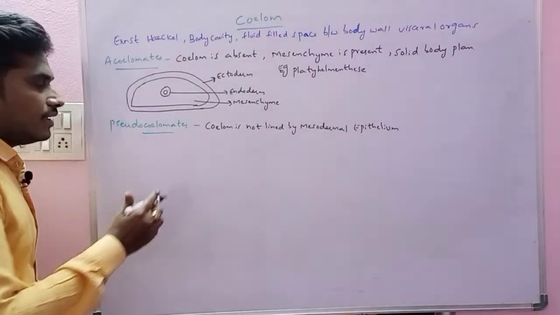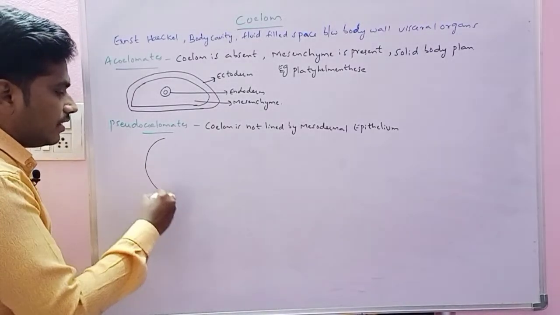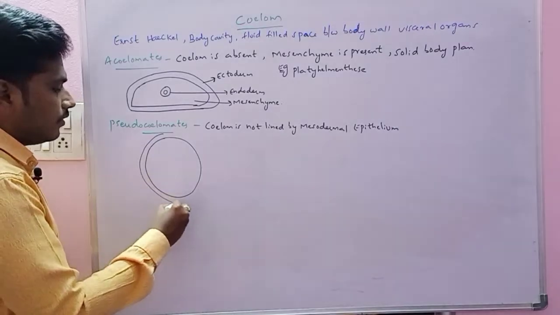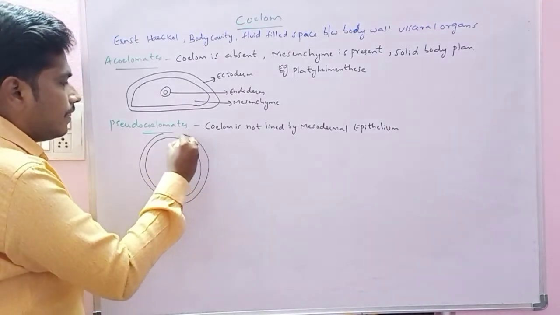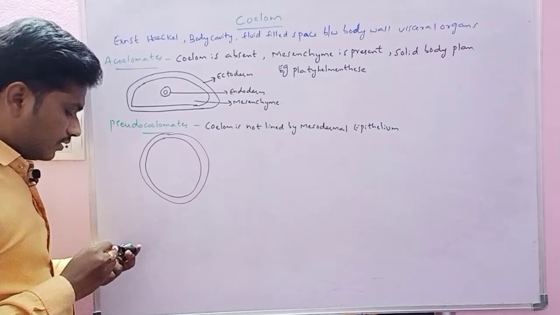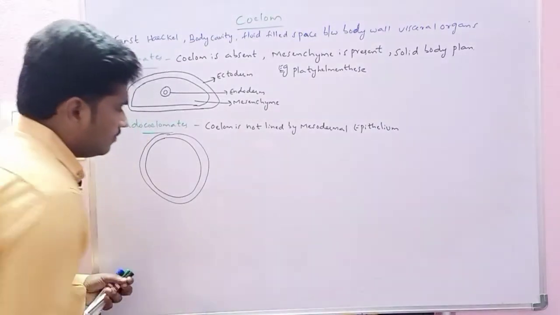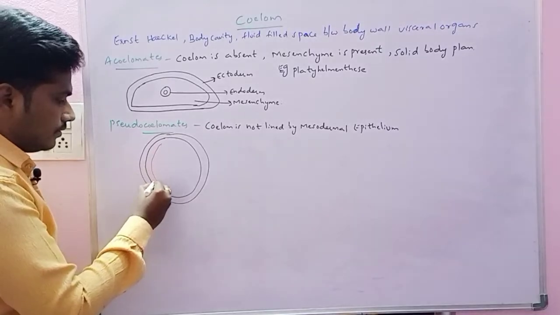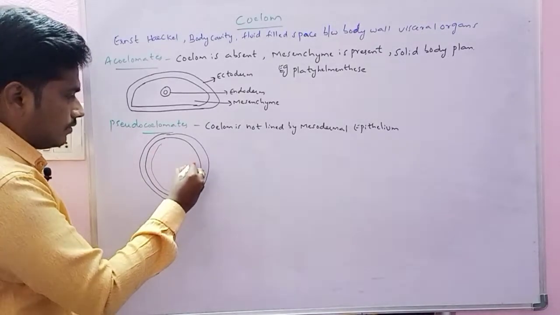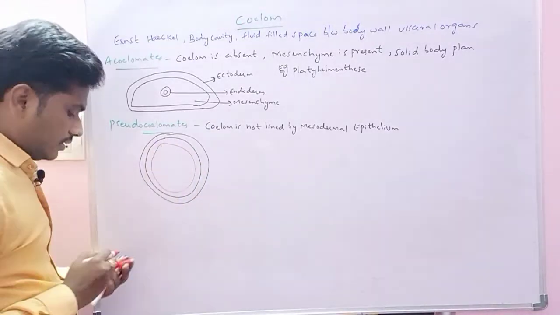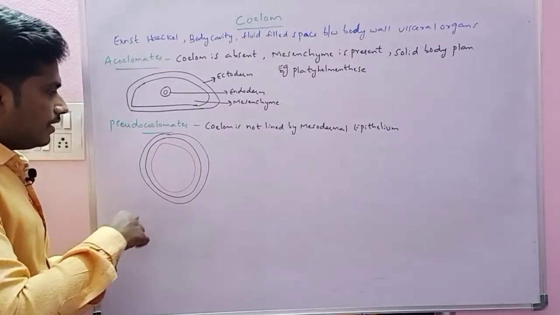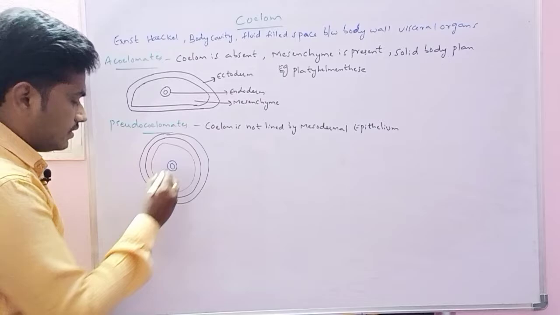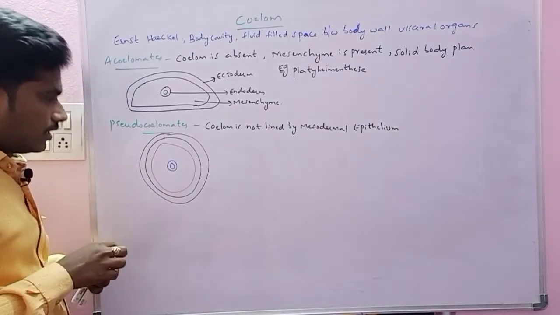Roughly again, if we take the diagram, we can take the outer ectoderm, then on the ectoderm we have the mesoderm, and inside we have the endoderm.